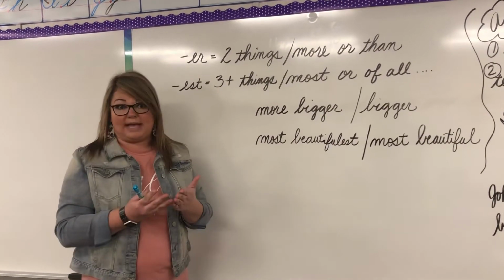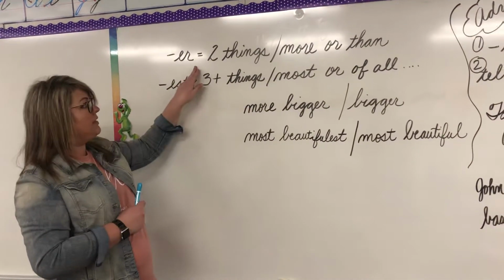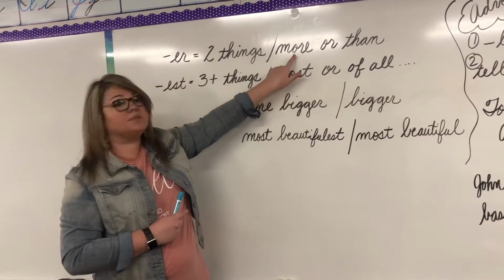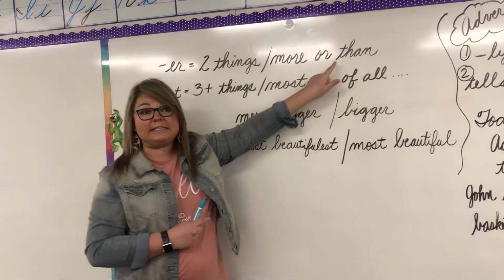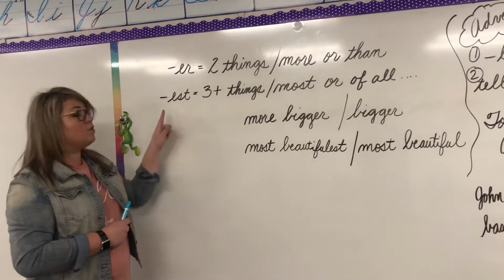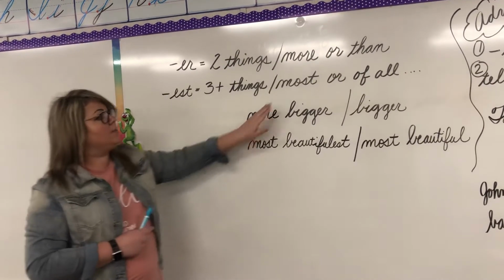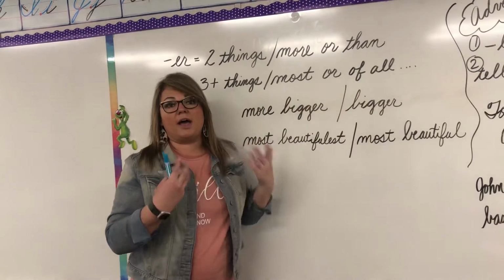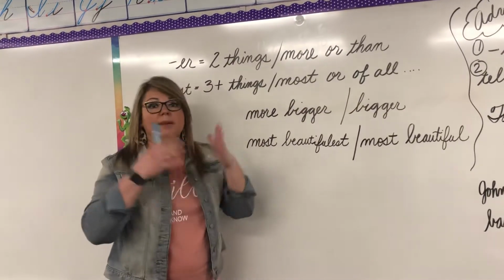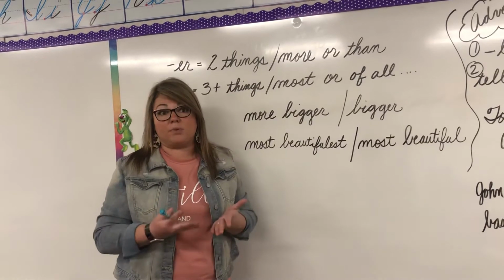So remember, when you're comparing two things, use ER. You'll see the words more or than in your sentences. And when you're comparing three things or more, you're going to use EST with most, and then of all or of the class or in the class. We're comparing one thing to a number of people.